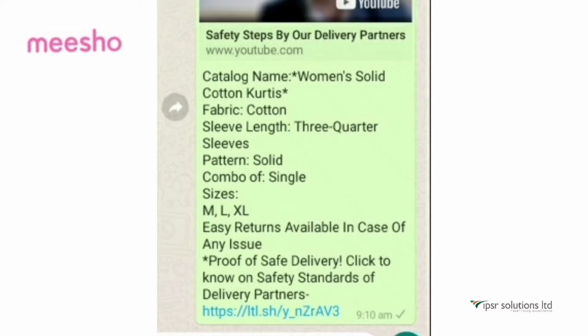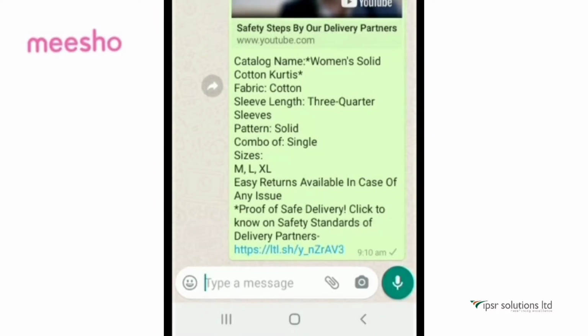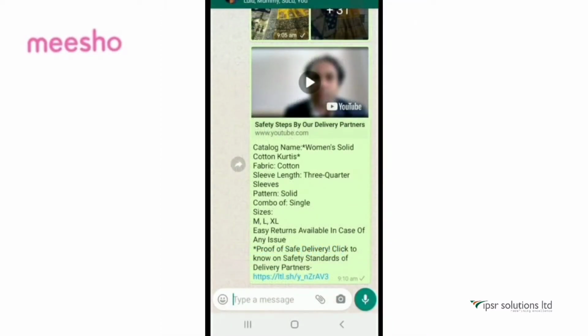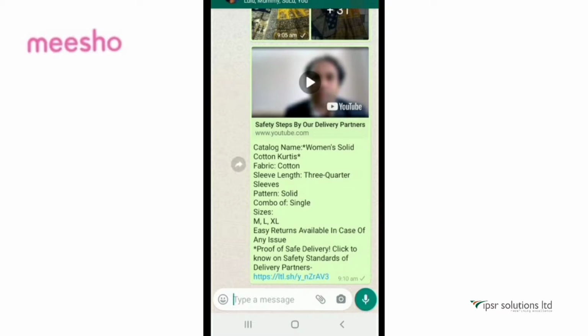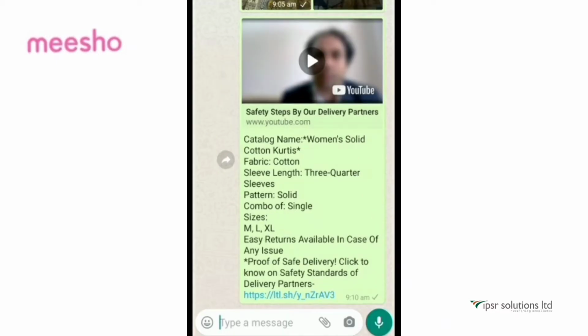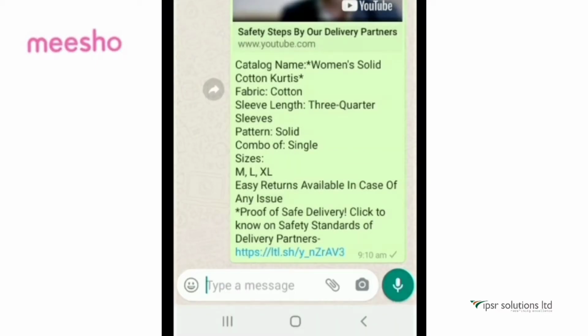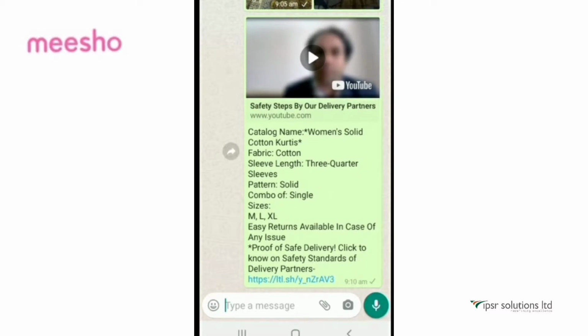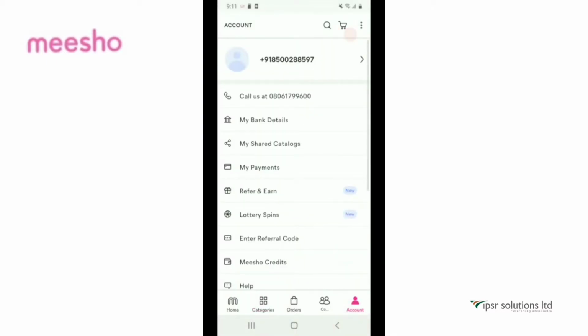You will see the images of all products in the catalog have been shared with your customer, and you can see the wholesale price of the product is not shown to your customer and there is no mention of the Meesho app in the description either. This is because Meesho allows you to decide your own profit margin if your customer shows interest in the product. How to place an order if your customer wants to buy a product of the catalog you shared.